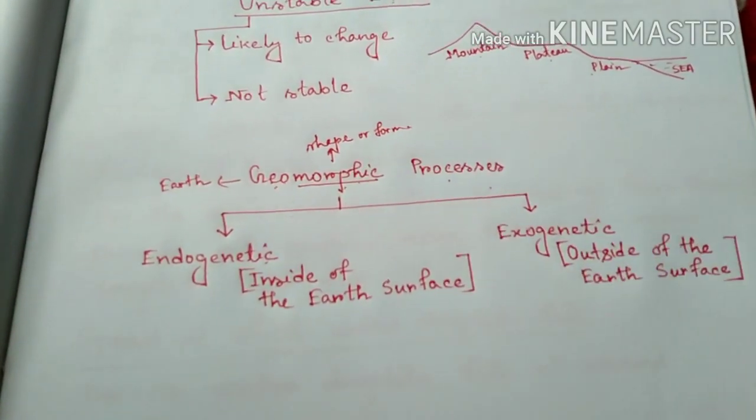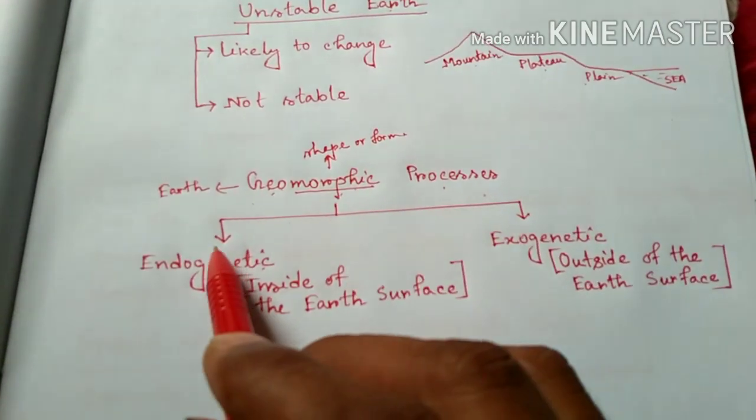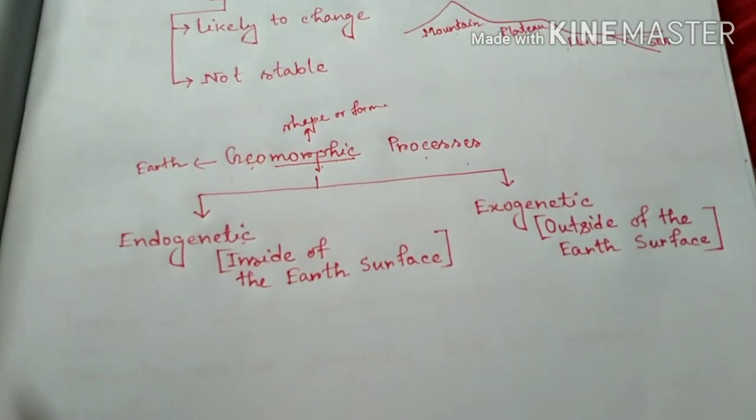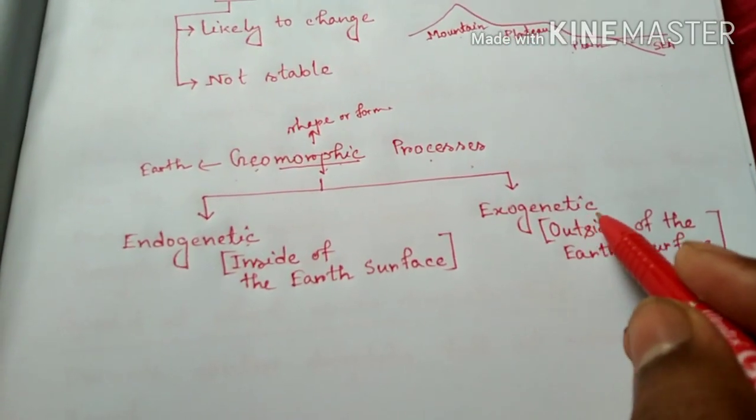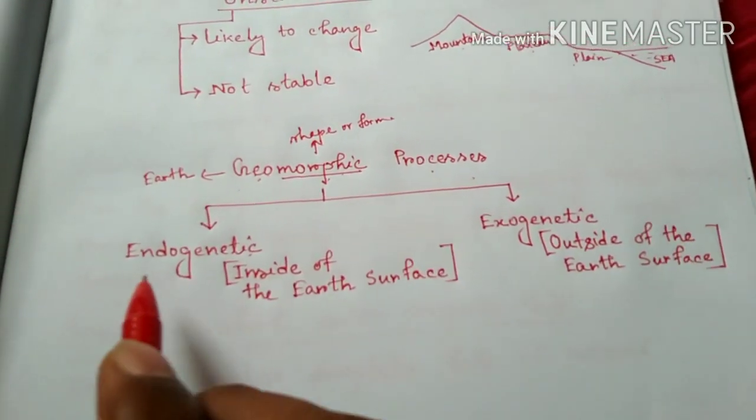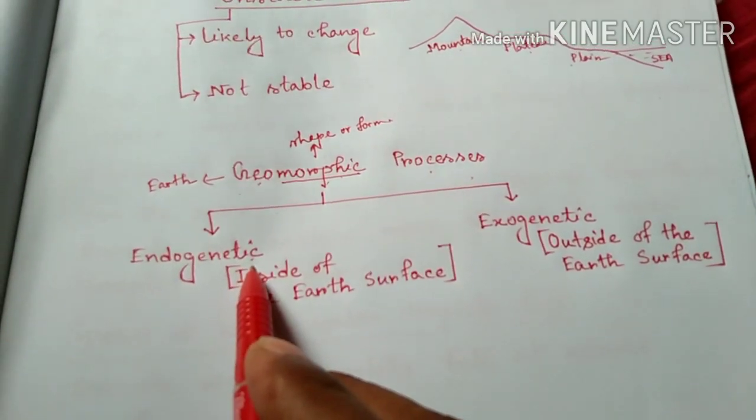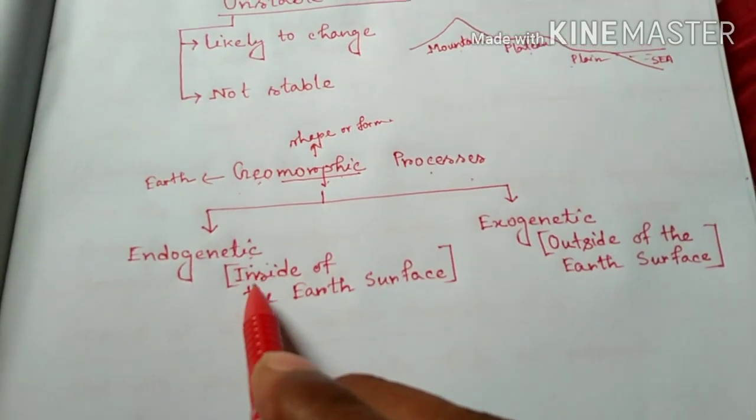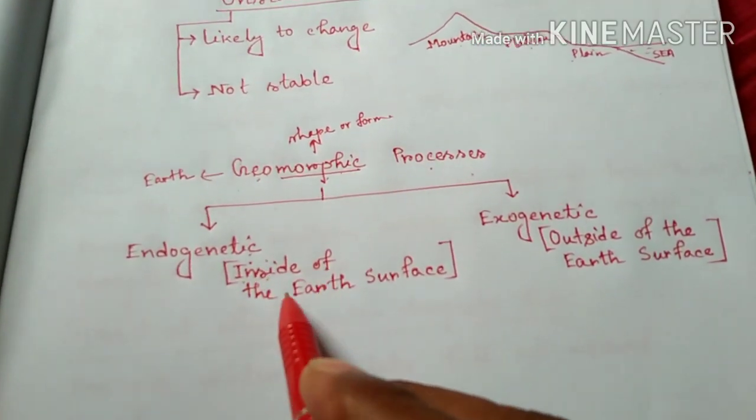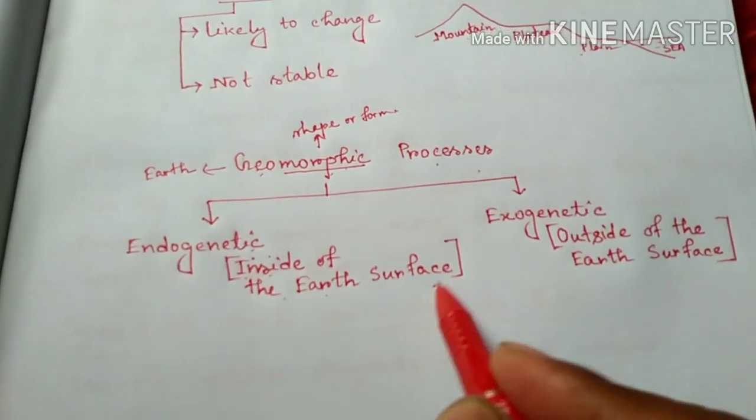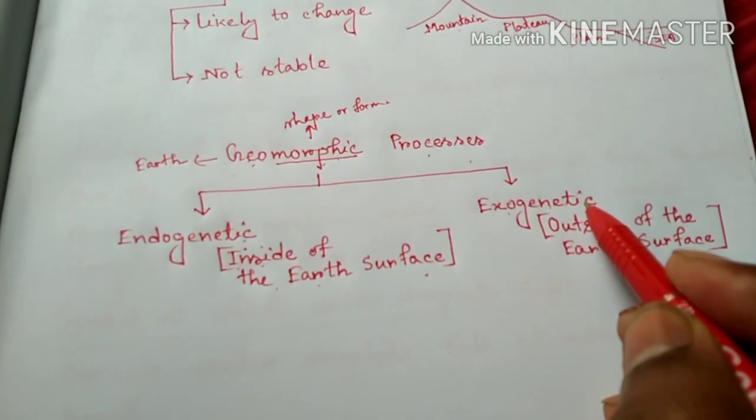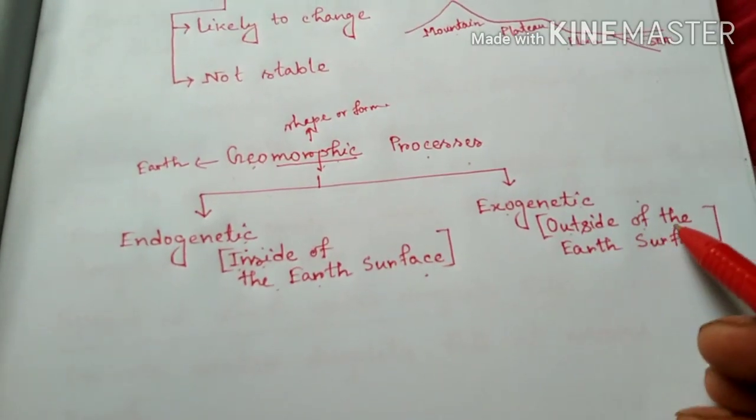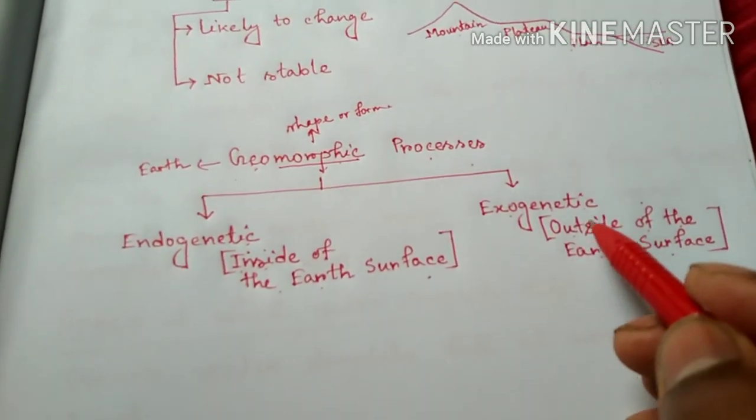Geomorphic processes are further subdivided into two types. One is endogenetic processes and another one is exogenetic processes. What is the meaning of endogenetic? It is very easy to remember. It means the processes which work inside of the earth's surface. And on the other hand, exogenetic processes are the processes which work outside of the earth's surface, you can say above the earth's surface.